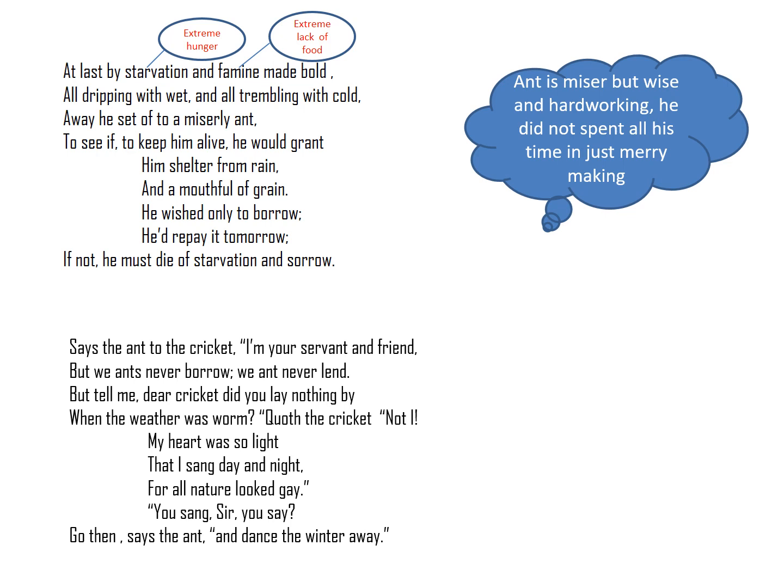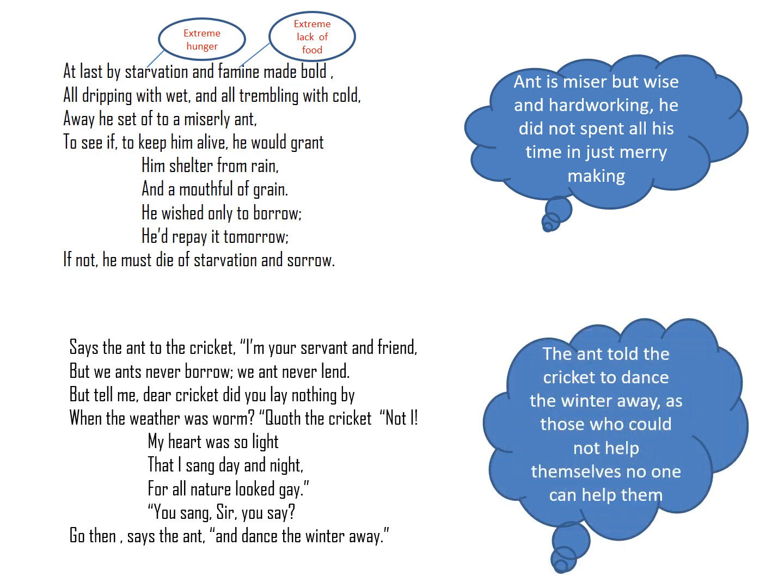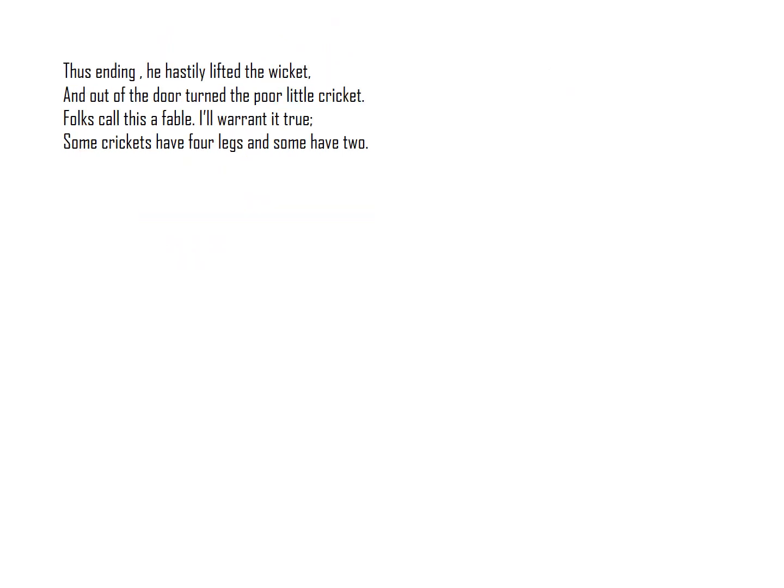You sang, sir, you say. Go then, says the ant, and dance the winter away. Then the ant said, oh, you sang throughout the good season. Then okay, you go and dance in winter. Let's send the winter away by your dance, since you saved nothing for your future. Now you do whatever you can. So the ant told the Cricket to dance the winter away, as those who could not help themselves, no one could help them. Now, what happens?